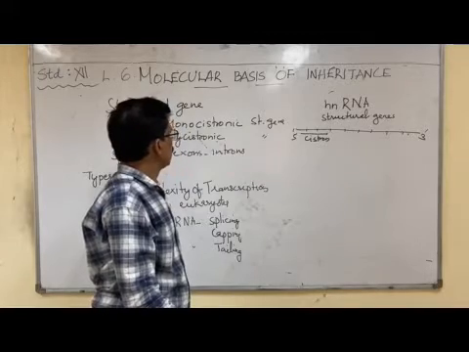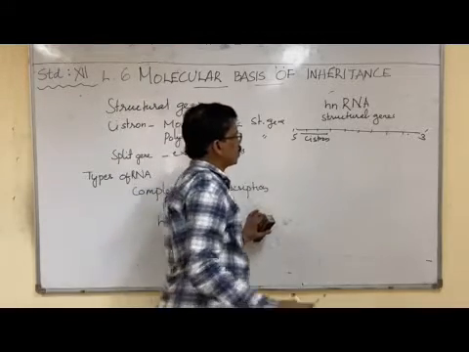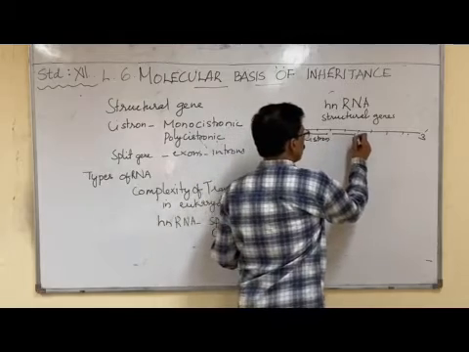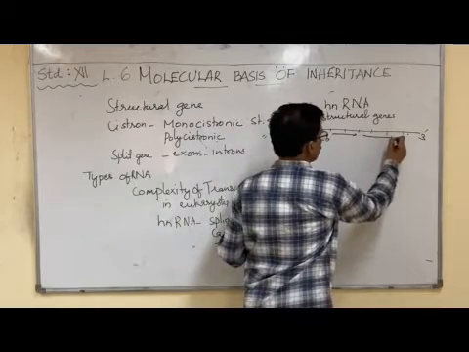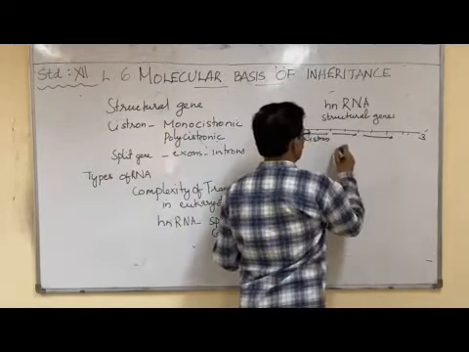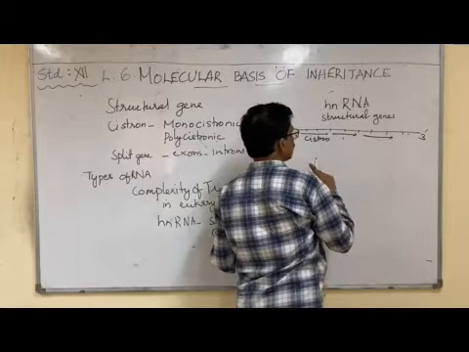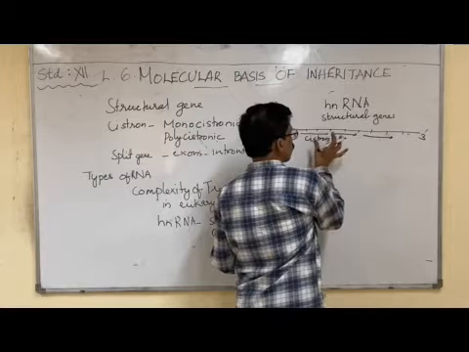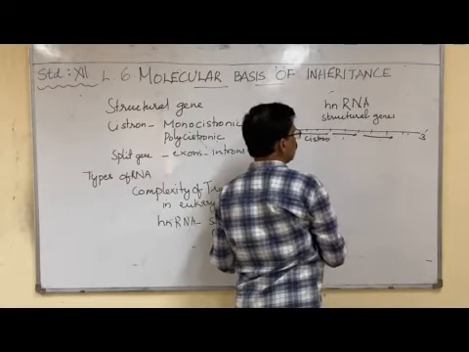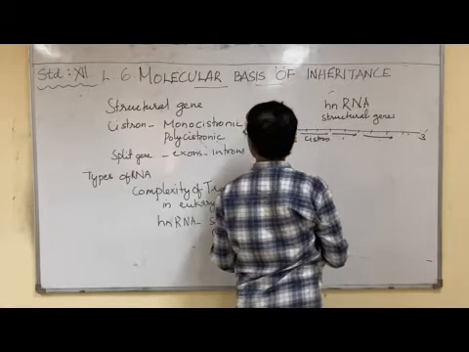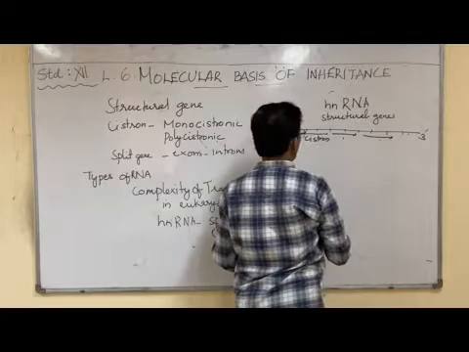In prokaryotes, you can see a large number of cistrons like this. This is another cistron, this is another cistron. Such a structural gene with many cistrons is called a polycistronic structural gene.